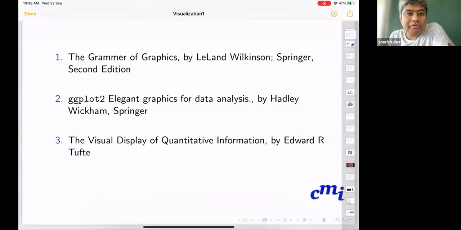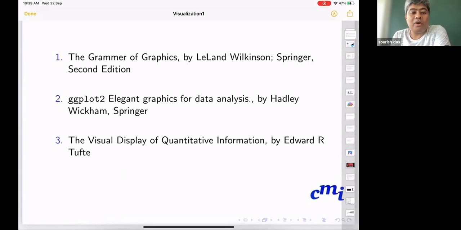I shared some of the references for visualization on the Moodle, and some online links that are available. The Grammar of Graphics is the book I'm conceptually following. ggplot2 is one of the R packages that we are going to use very regularly. I'll show you how to install it and all those things from the basics, so don't worry about it.